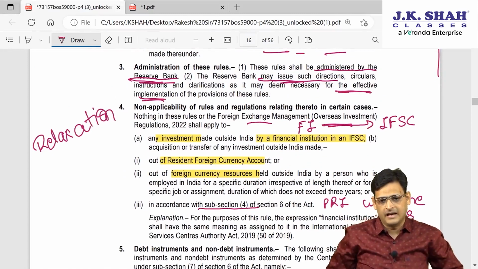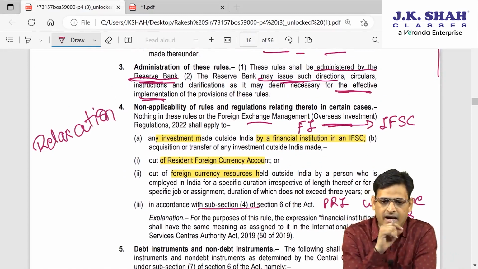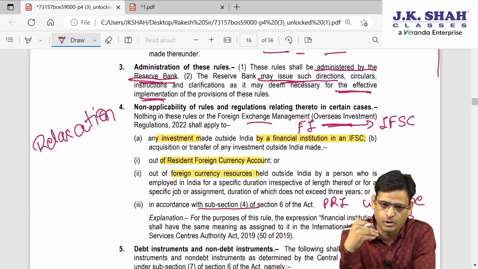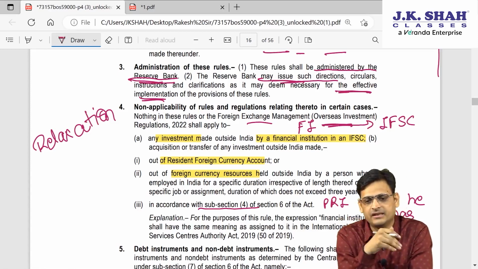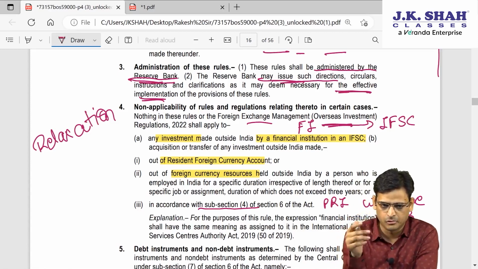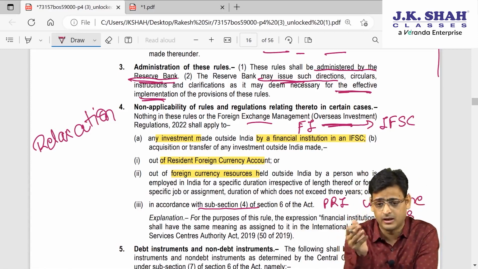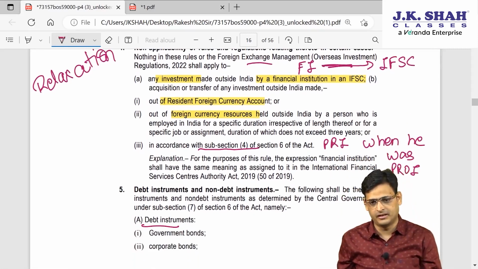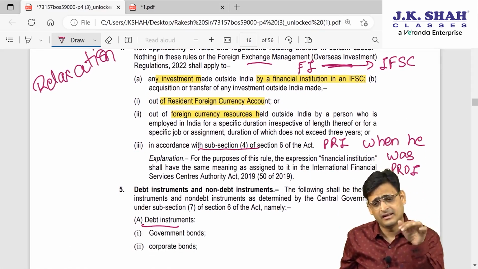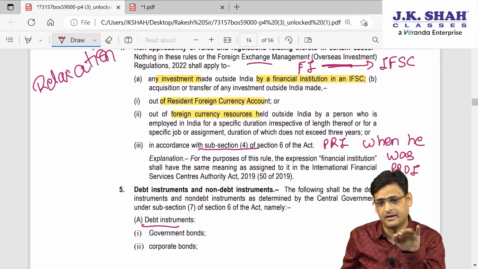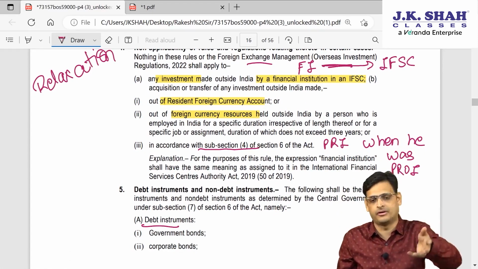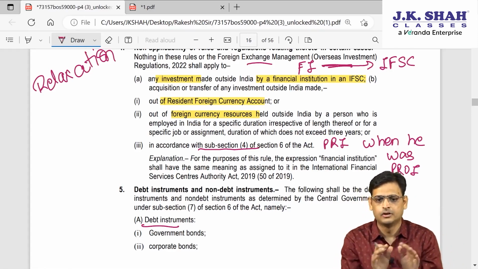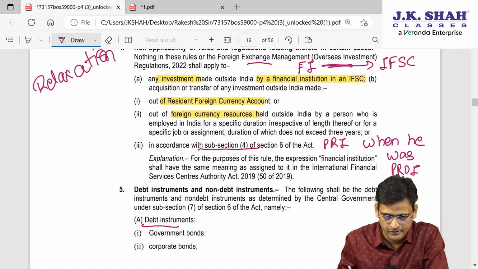Number 1, when a financial institute is making an investment in IFSC outside India. Number 2, when it is done out of an RFC account. Number 3, when it is done out of foreign currency resource while you are in India on a temporary basis. And number 4, when the investment was originally made when the person was non-resident. Now you are resident, but you can still continue holding it.